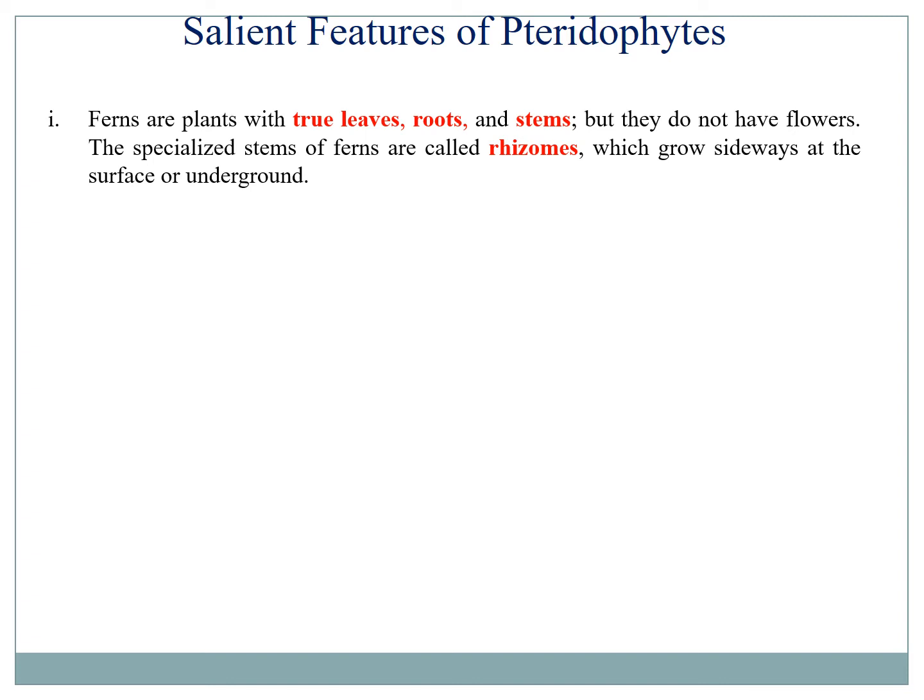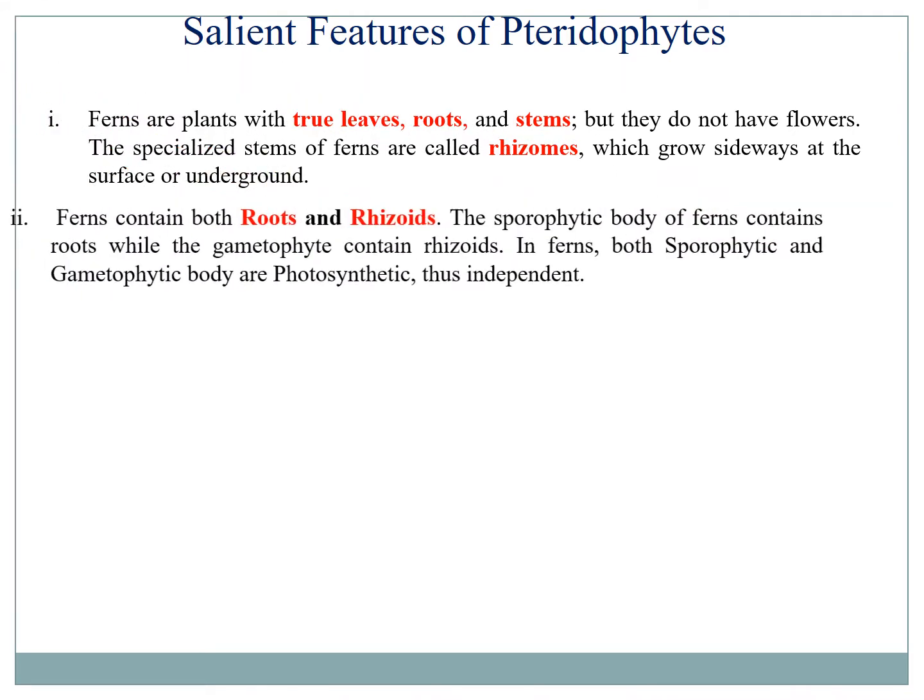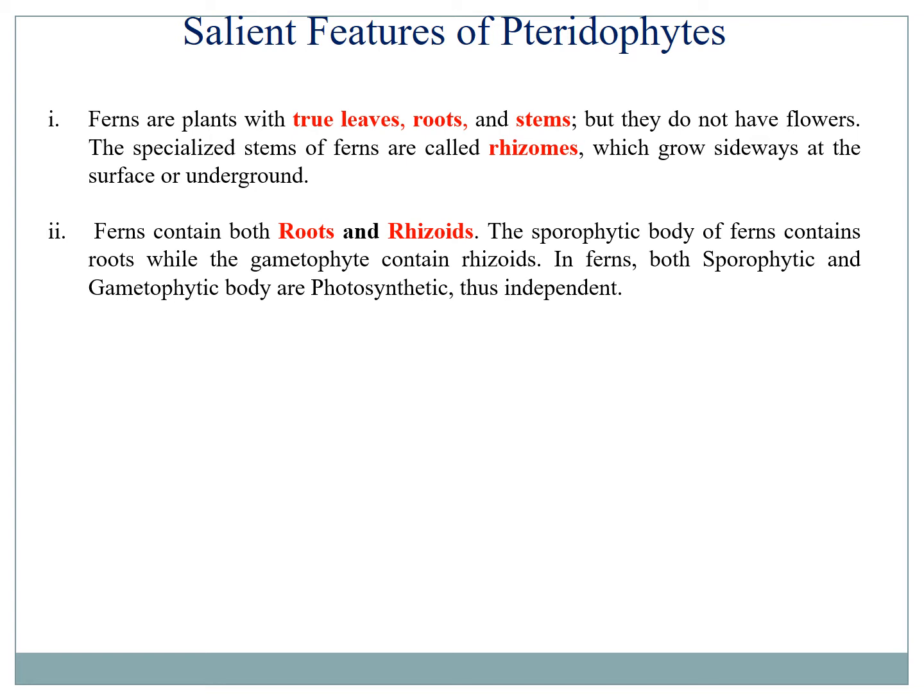In addition to the traditional root, the ferns or pteridophytes may also have rhizomes, which are stem-like structures that grow horizontally or sideways. The ferns may have roots and rhizoids both. The prominent sporophytic body, the diploid body, contains the roots, whereas the gametophytic body contains the rhizoids. But in the case of ferns, both the sporophytic and the gametophytic body are photoautotrophic, that is, they are independent of each other.